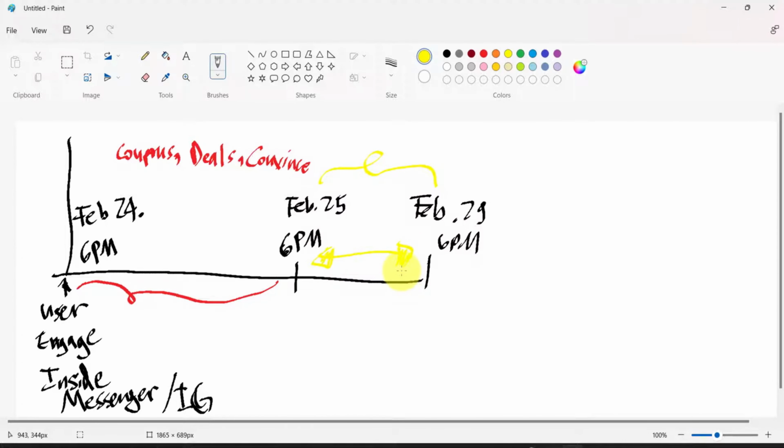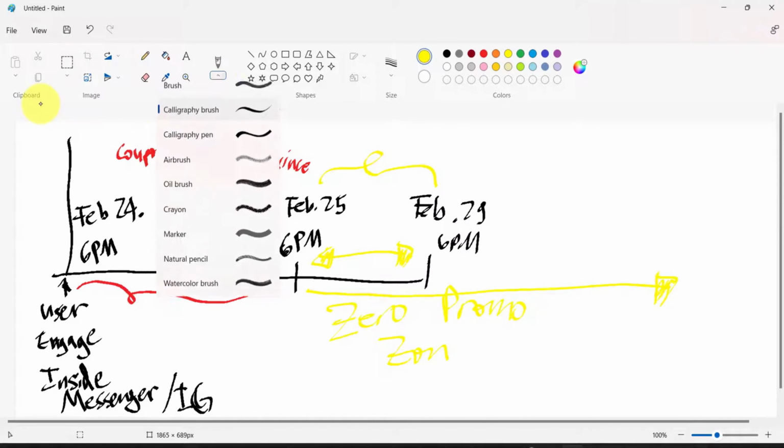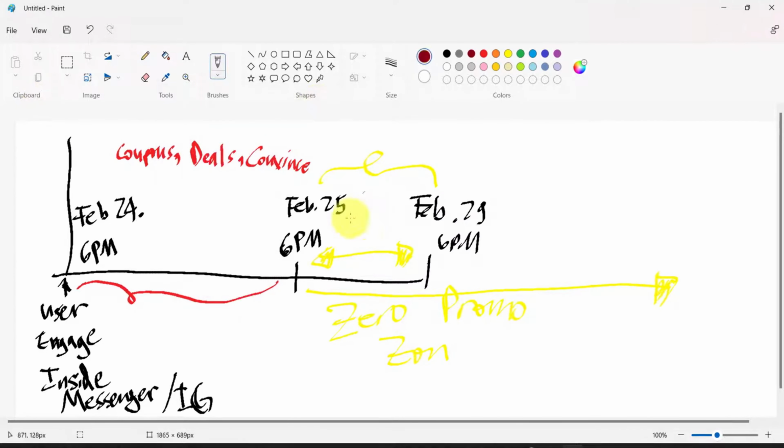There are very few use cases or instances where we can send a message, but it should not be a promotional message. You cannot send coupons, you cannot send a sale or a deal, or convince a user to buy stuff from you. So zero promotional content. Let's say this is the zero promo zone. From here onwards, you won't be able to send any promotional content unless the subscriber engages with your page again.